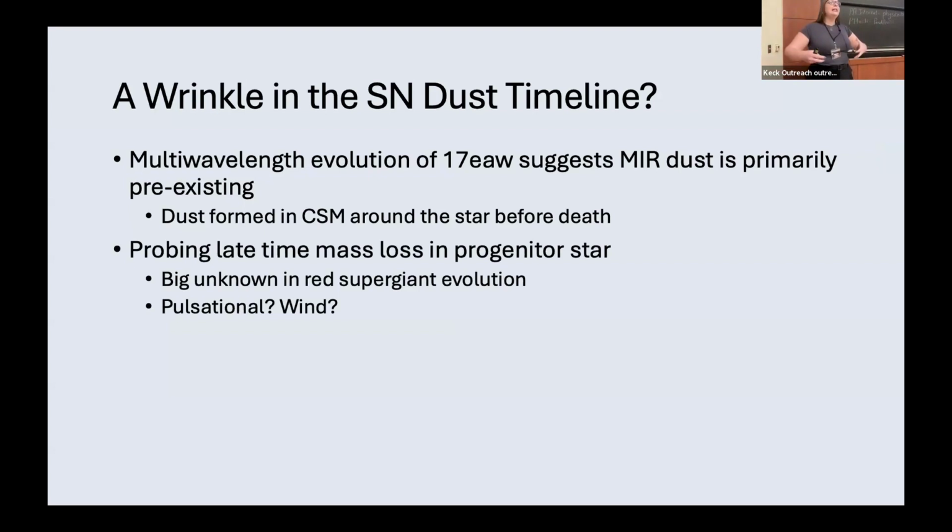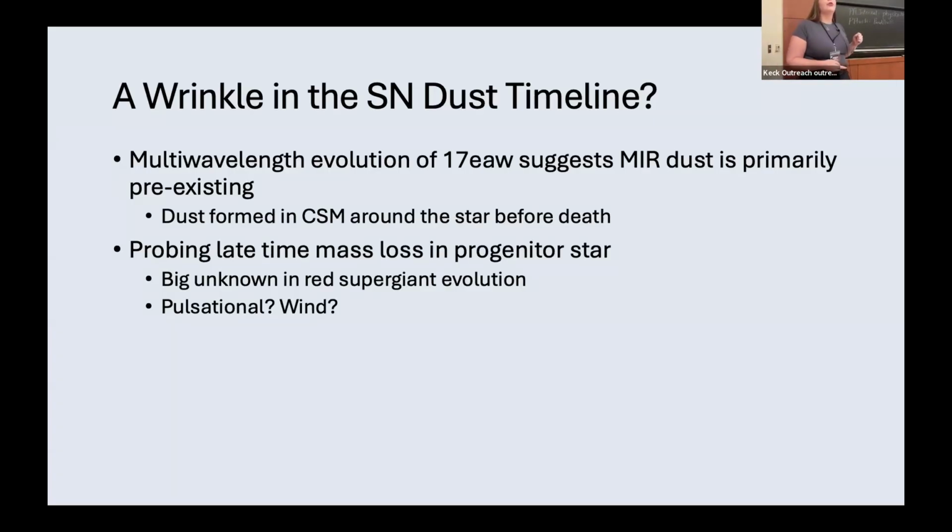So red supergiants have what we think is a period of extended mass loss at the end of their lives. And we really don't understand this period. It lasts maybe 1,000 years. It's very difficult to observe directly. And so we're using supernova as an indirect probe. And dust, if this dust is pre-existing, this dust could give us the opportunity to look at when is the onset of CSM, that higher mass CSM around these objects, and really try and understand how this is happening and how these red supergiants die.